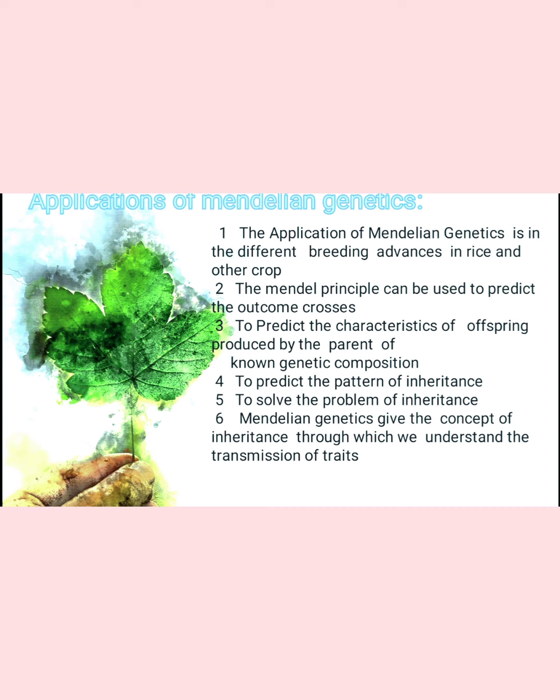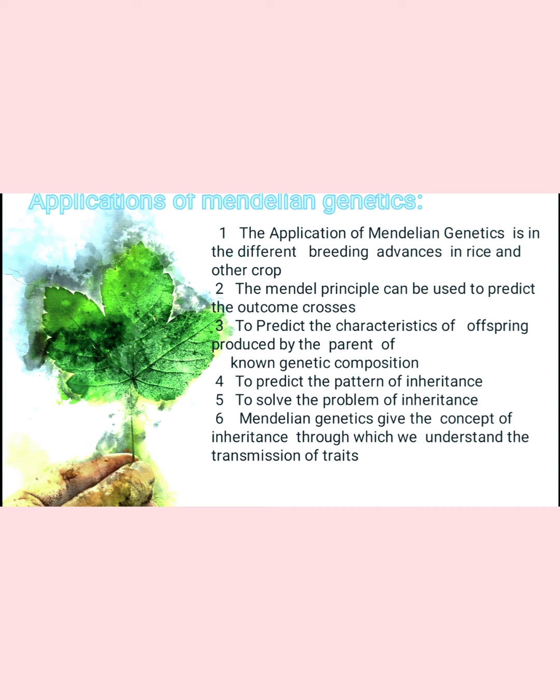We have seen the three laws: dominance, segregation, and independent assortment. With their help we can study this. When we study these three laws, we can easily understand, when a cross is made between a tall plant and a dwarf plant, what the outcome of the cross will be. That can be understood with the help of Mendelian genetics or Mendelian law.